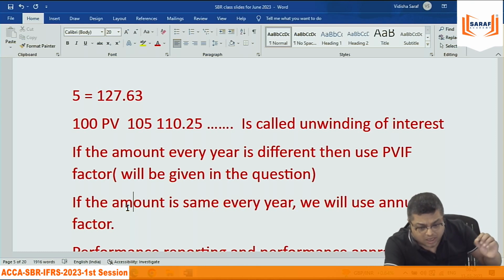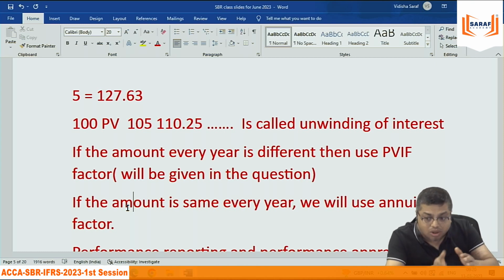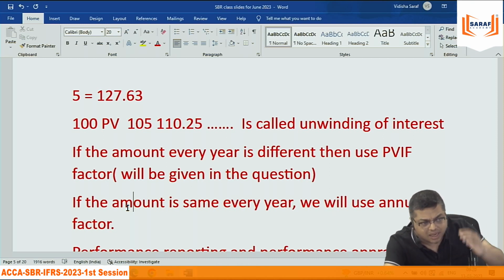The present value of 1,50,000 at the rate of 8% say coming 95,000. So I will record a computer value 95,000 in the books. I will depreciate on 95. But I need to pay to the computer wala 1,50,000 after 5 years. So I will do unwinding of interest. First year interest on 95,000. Add in 95, the liability will increase. The second year interest on that increased amount. Automatically it will become after 5 years 1,50,000 and I will pay to the supplier 1,50,000.